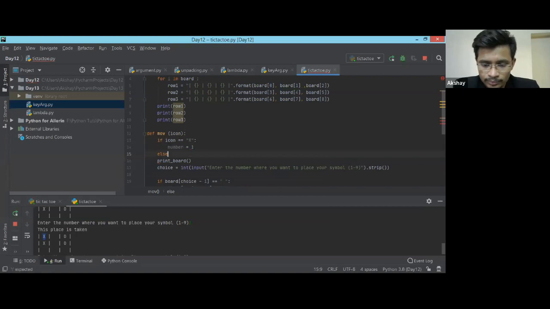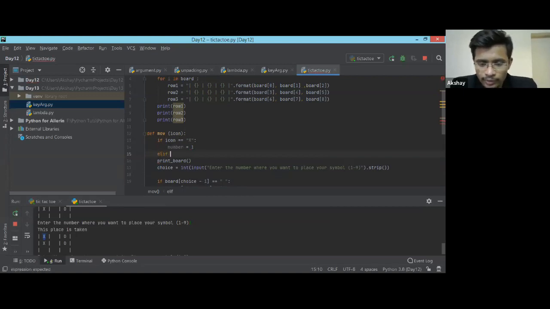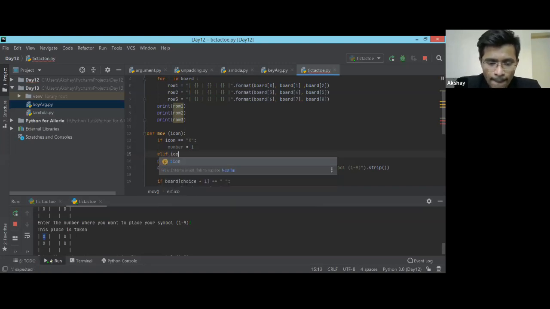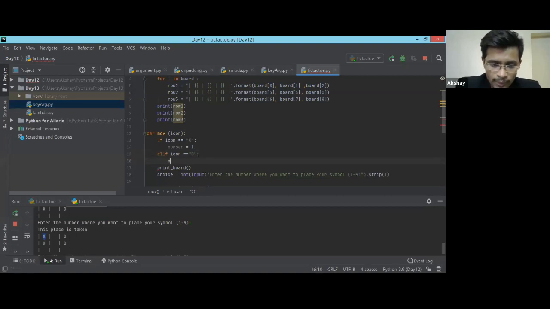Else, sorry, elif will be here, because we need to check for this person as well, whether he is not entering another number which is not present in the system. Else if icon is equal to O, then the person, or player, is equal to 2. Player would be the right word because we are playing a game. Player is equal to 2.